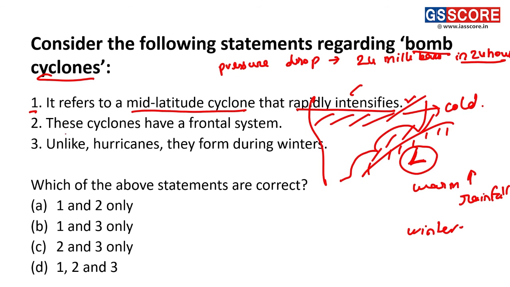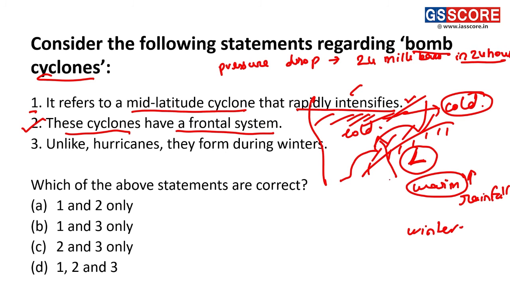So statement 2 is: these cyclones have a frontal system. Yes, this statement is also correct because here only we can see this region is warm and the interior region is quite cold, which is leading to the formation of a frontal system here. Basically, which kind of front will be formed here? As the warm air is moving towards the cold region, it is leading to the formation of a warm front. Therefore, the kind of front which will be formed here is a warm front.